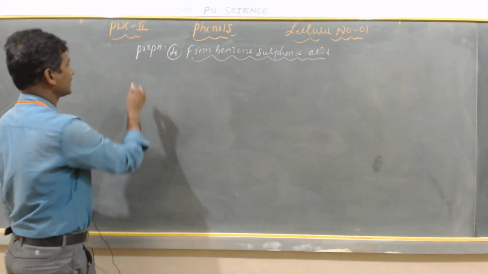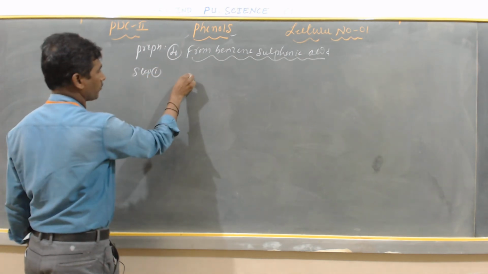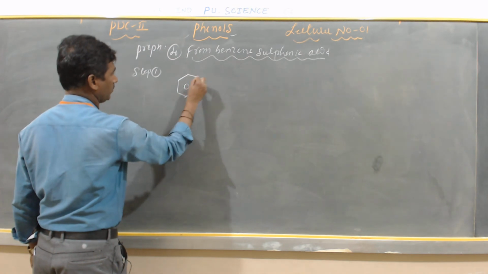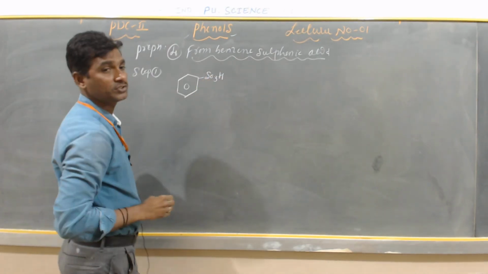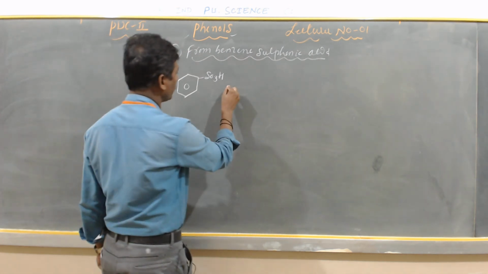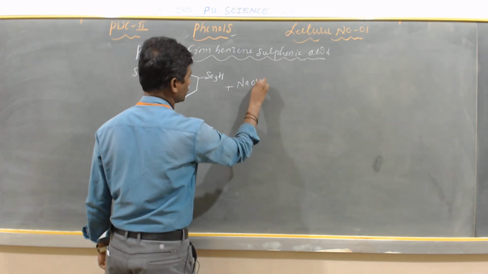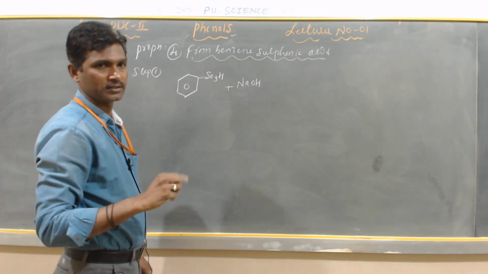Here a total of 3 steps are there. Step 1. What is the formula of benzene sulfonic acid? This is C6H5SO3H. It is called benzene sulfonic acid. This benzene sulfonic acid is treated with what? Base, NaOH. Acid and base give salt and water, you know that.